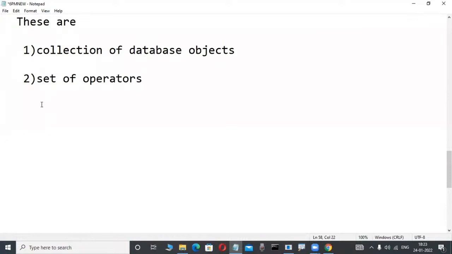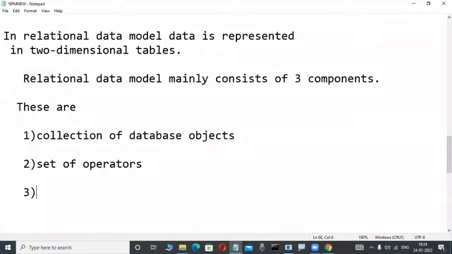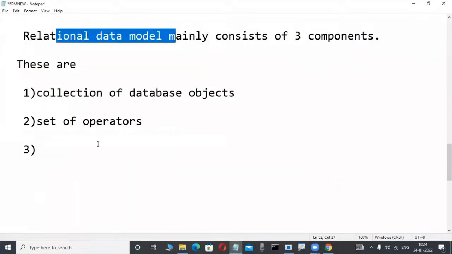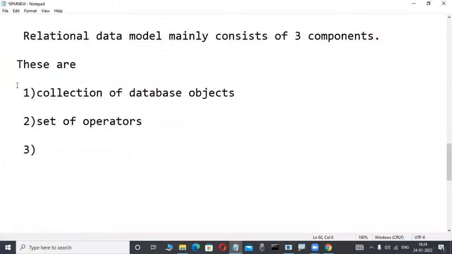That's easy. But not only these two, the first two are very easy only. Another one is there, and that is a key concept. Everyone knows the database objects. Even if you are a first-time newcomer, you have an idea of a table. Set of operators is also understandable to everyone, like equal to, less than and so on. But unfortunately the third one is the most powerful. This is a key concept. So many people don't know it. Actually, in relational data models, where learners or experienced people face difficulty, or in interviews, only the third point is important. These two are easy. The third point is the most powerful.